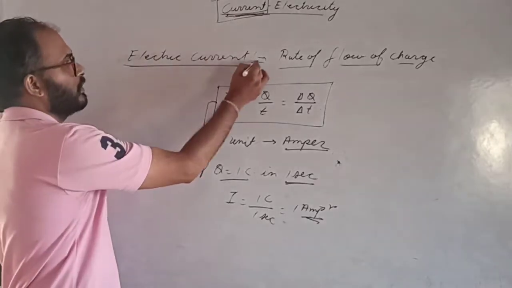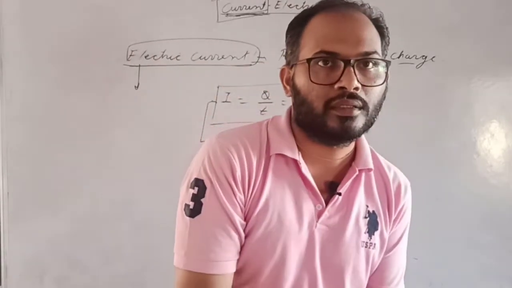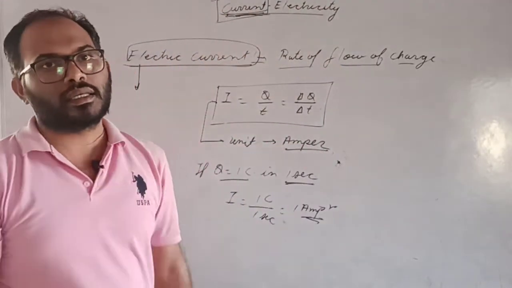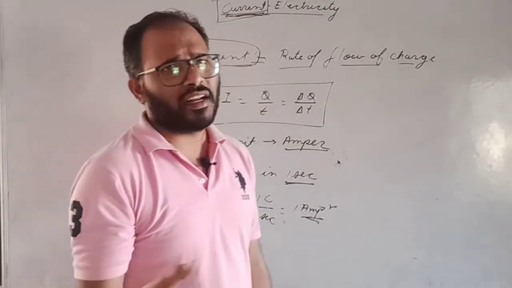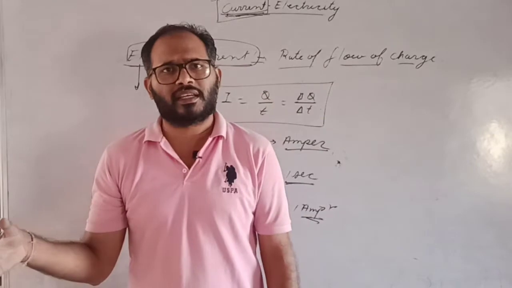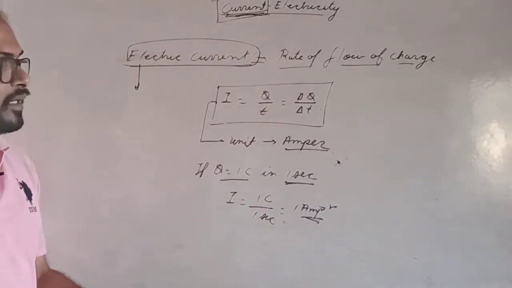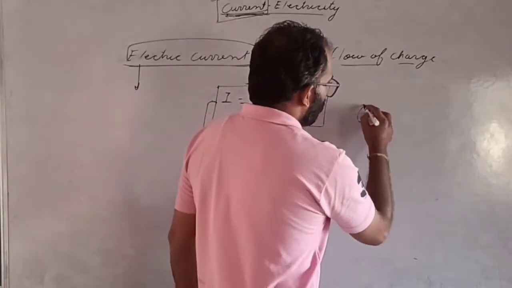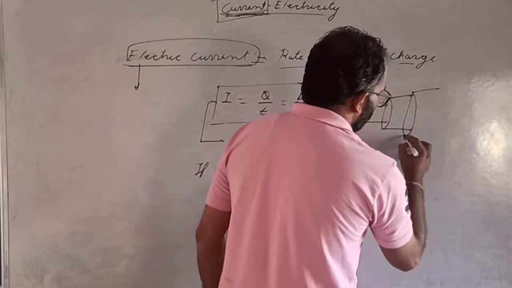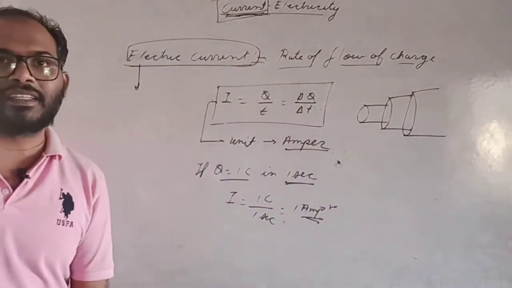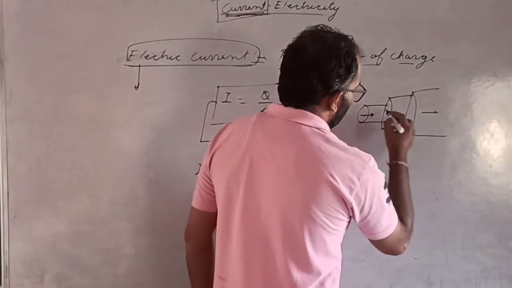Electric current does not have any direction because it is a scalar quantity. Electric current is a scalar quantity because its magnitude is not affected by its direction. And also the electric current does not depend on the area of cross section. If you apply the potential difference, then the current in that conductor will be the same.